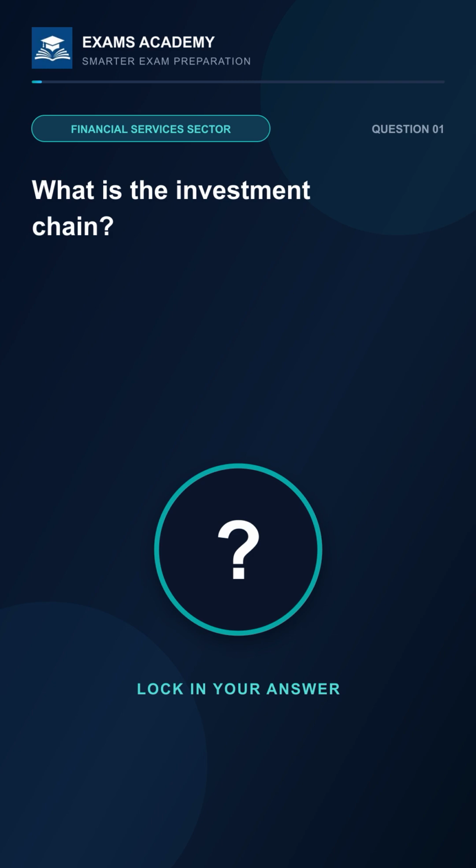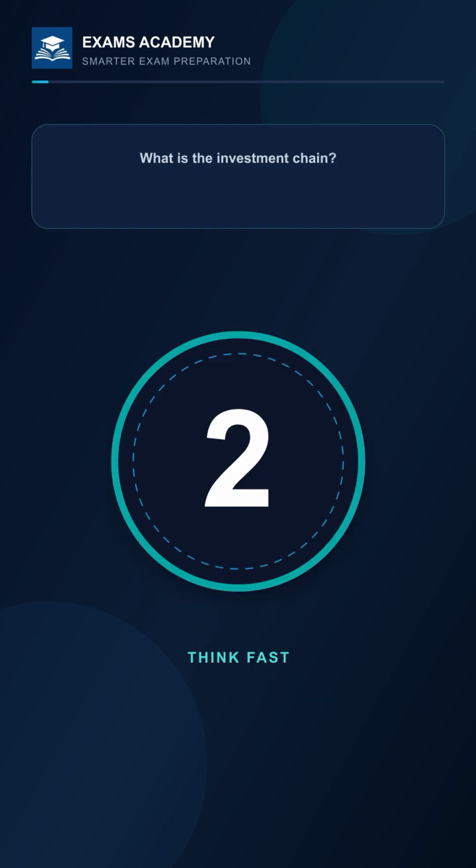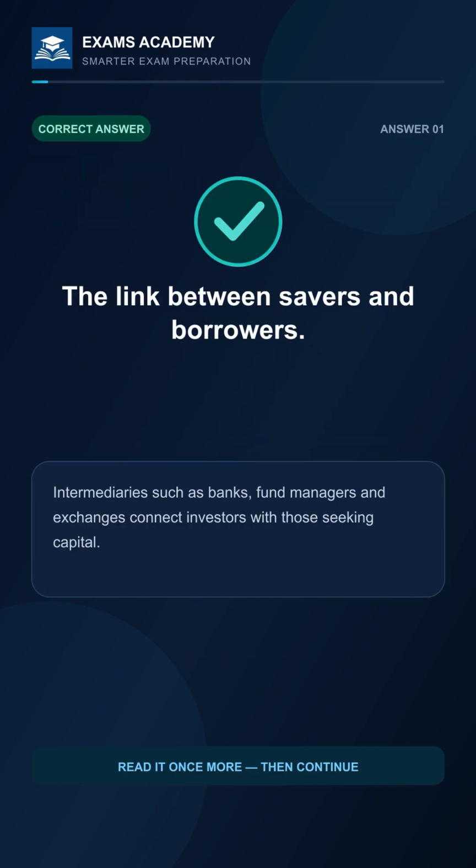What is the investment chain? 3, 2, 1. The answer is the link between savers and borrowers. Intermediaries such as banks, fund managers, and exchanges connect investors with those seeking capital.